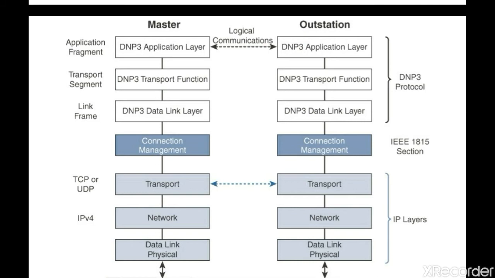So here there are two activities, one is active open and another one is passive open. Whenever the master side wants to communicate, it sends a message by performing a TCP active open. The outstation listens for a connection request by performing a TCP passive open. So active open and passive open.